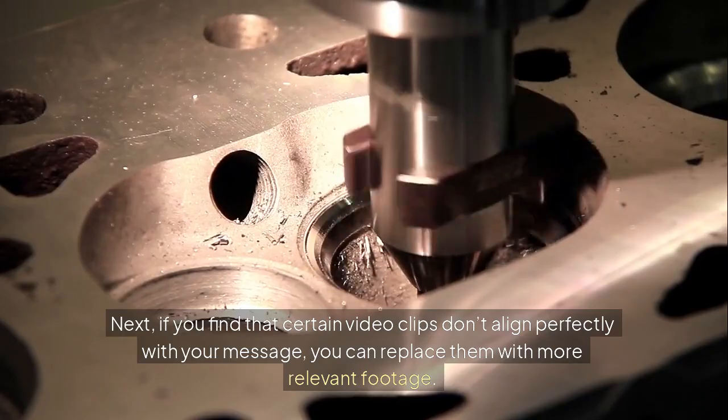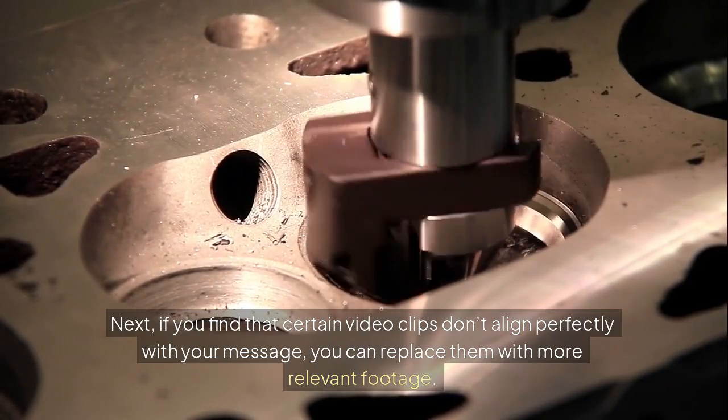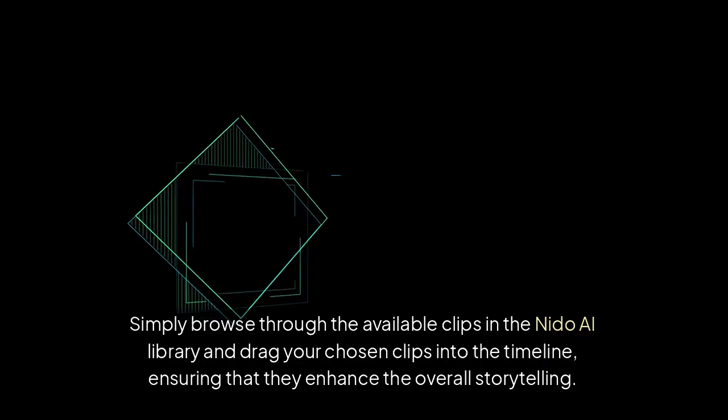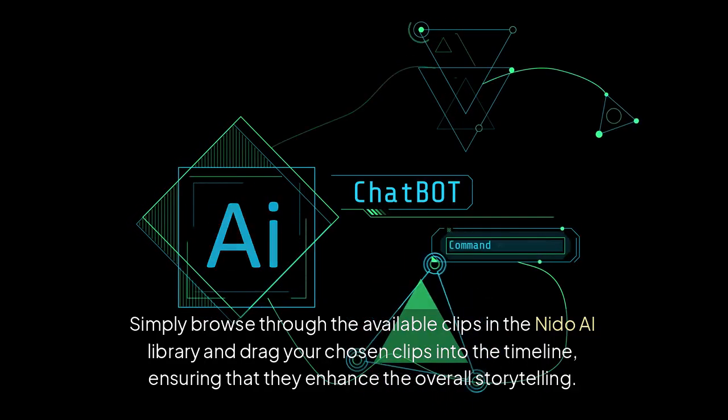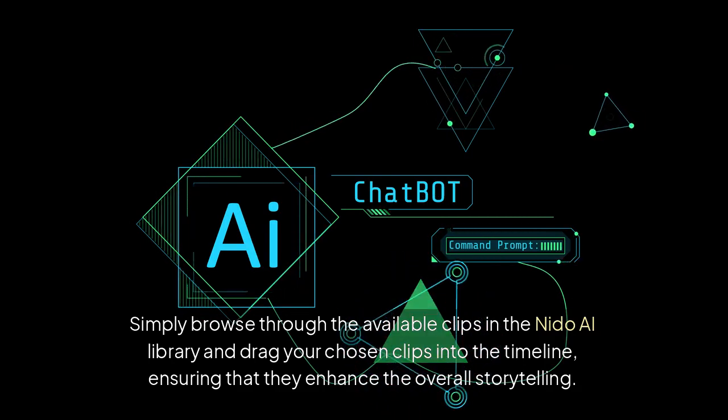Next, if you find that certain video clips don't align perfectly with your message, you can replace them with more relevant footage. Simply browse through the available clips in the Neato AI library and drag your chosen clips into the timeline, ensuring that they enhance the overall storytelling.